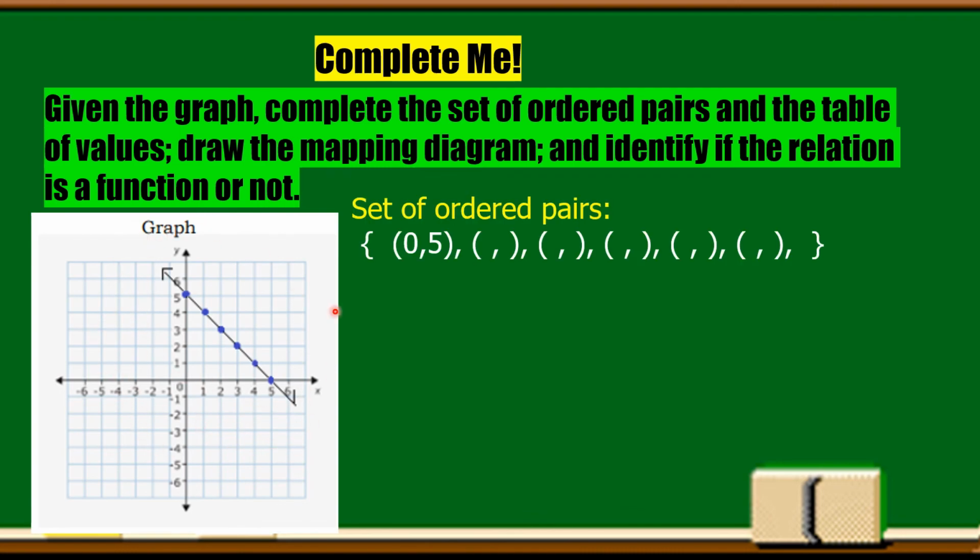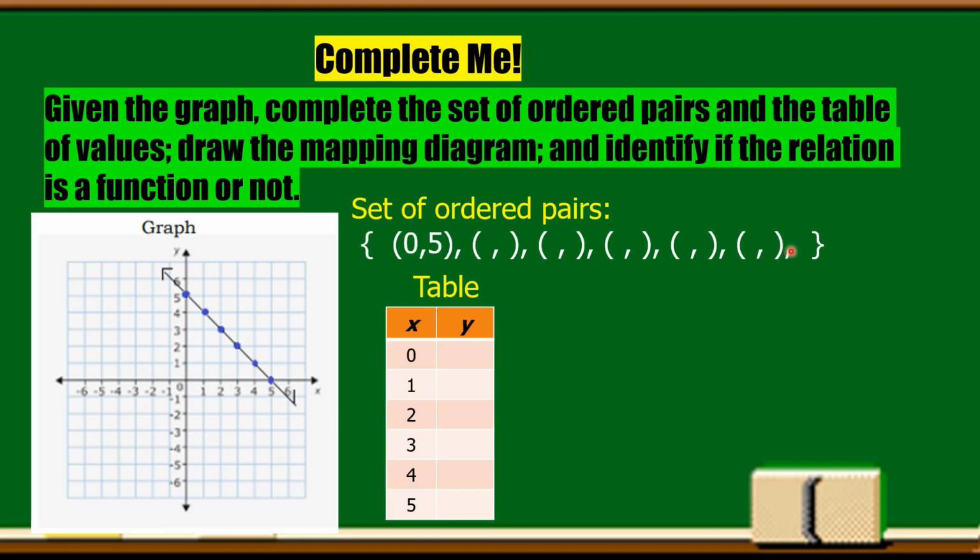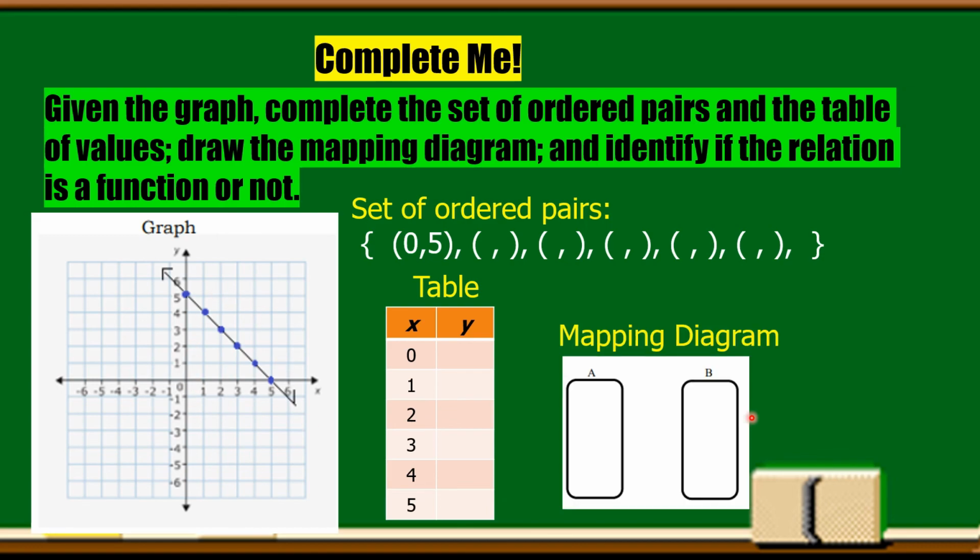You are going to complete the set of ordered pairs. As you can see here, the first ordered pair is given, so you need to complete the rest. And the table: the elements of x are given already, then you need to complete the y based on the given graph. And also the mapping diagram: you need to fill in the elements here in A, or the X, or the domain, or the B, or the Y, or the range.